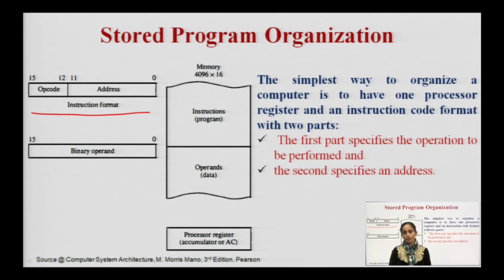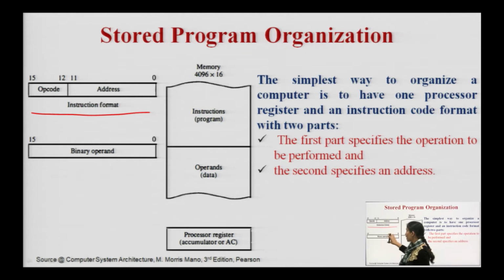One is my address, another is my opcode, and the third is my mode field. The mode field is optional. If I am using direct mode or indirect mode, it is already told. I can also say the instruction format consists of 2 parts, one is my address and one is my opcode. Opcode means which operation I have to perform, and where I have to perform it, that is our address.